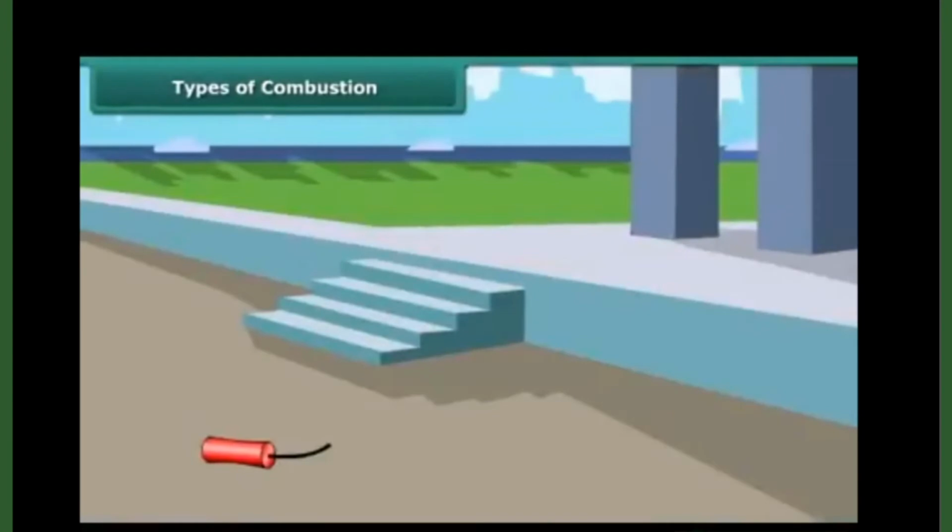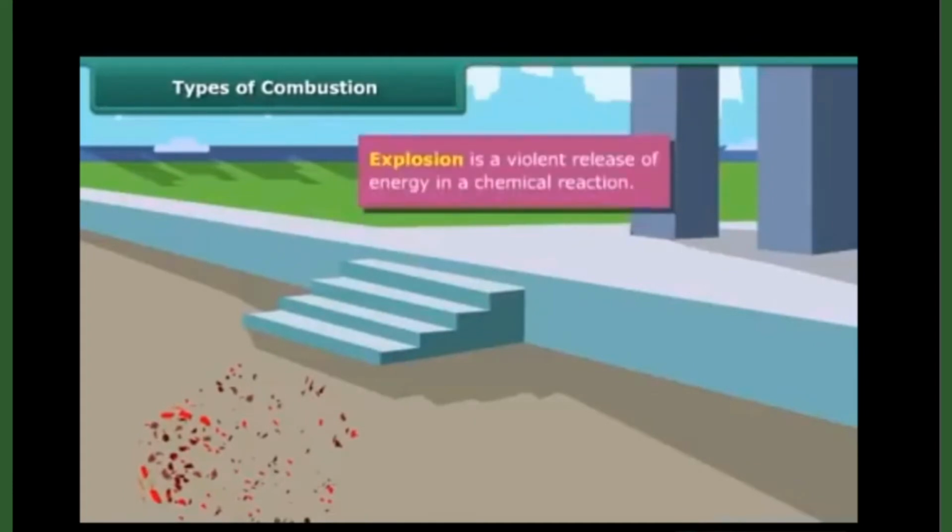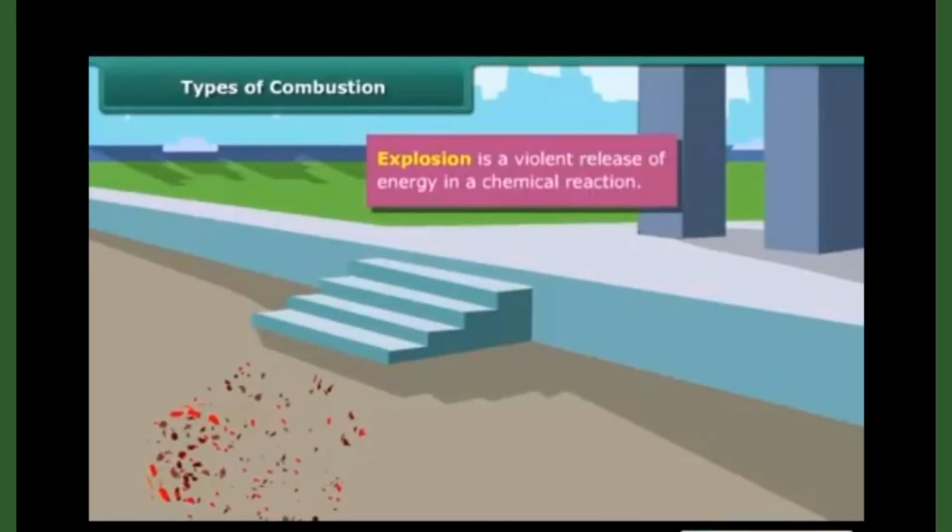You must have used fireworks during festival days. What happens when the cracker burns? The burning of a cracker produces a large amount of heat, light, and sound. This type of combustion is called explosion. So what is explosion? Explosion is a violent release of energy in a chemical reaction.